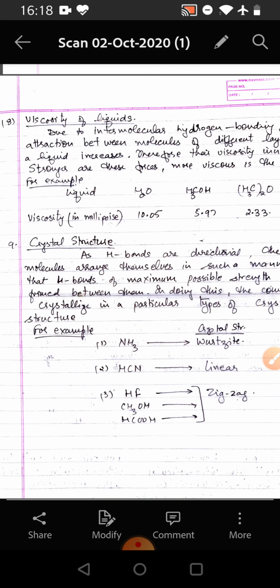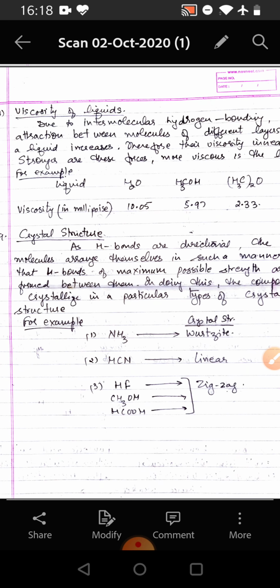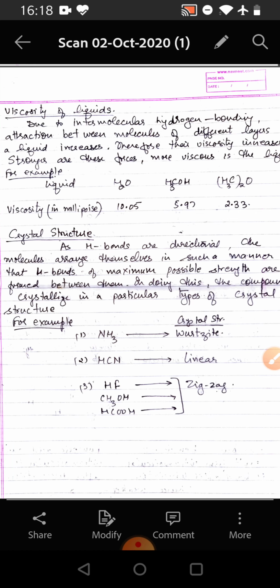Next we come to viscosity of liquids. Due to intermolecular hydrogen bonding, the attraction between molecules of different layers of a liquid increases. Therefore, the viscosity increases. Stronger are the forces, more viscous is the liquid. For example, liquid water has a viscosity of 10.05 millipoise, CH3OH has 5.97 millipoise, and diethyl ether has 2.3 millipoise. So, we see that water is the most viscous among the three.